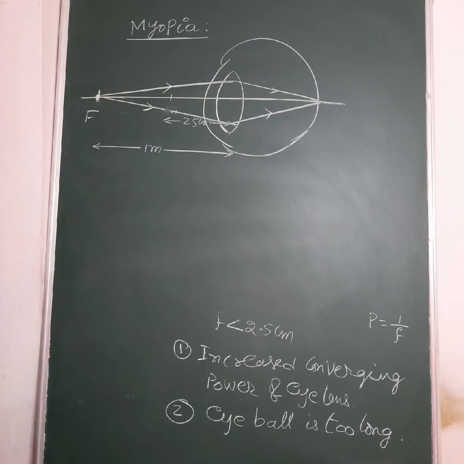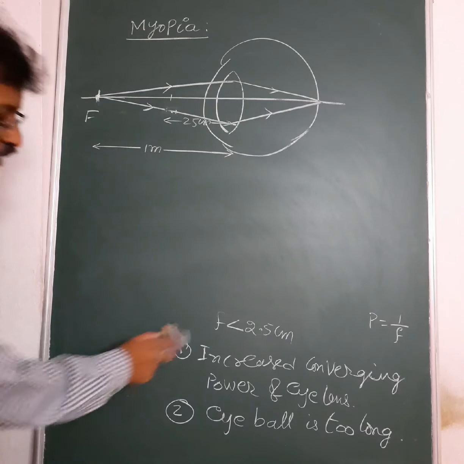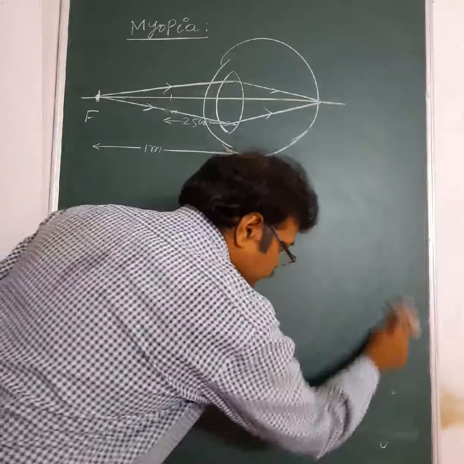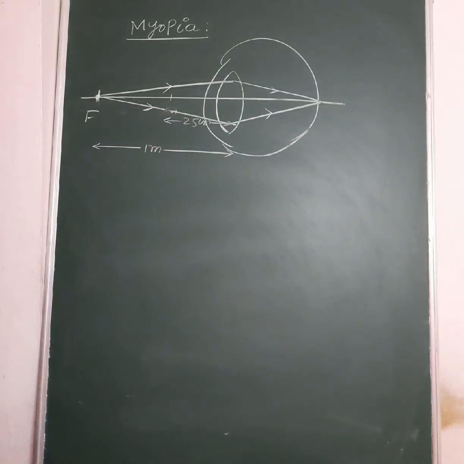So, how can we overcome this defect of vision? To overcome this defect of vision, first we should understand what is the reason for this defect of vision.